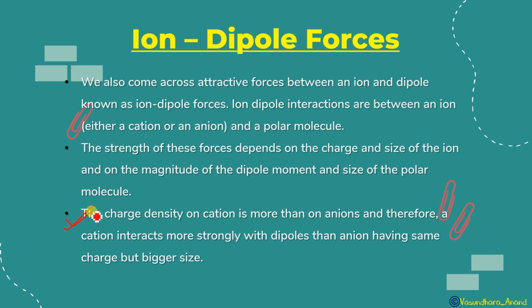Cation has more electron density, so that's why it interacts more strongly with the dipole than an ion. Clear? Now the common example of ion-dipole is hydration of ions. When we hydrate an ion, we dissolve it in water. For example, Cl minus dissolves in H2O, O minus 2 dissolves in water.